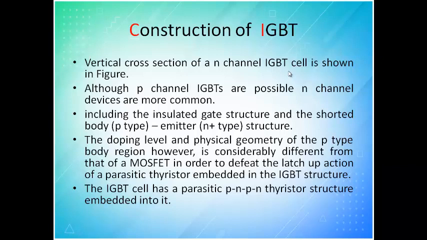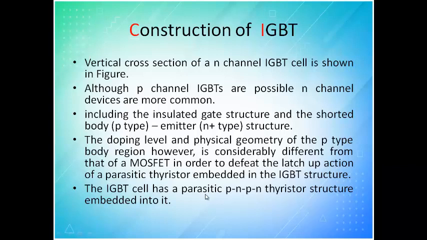Including the isolated gate structure and shorted body, that is P type and N type semiconductor. I have told you about the doping level. The difference is in order to defeat the latch-up action of the parasitic thyristor embedded in the IGBT structure. IGBT cells form a PNPN thyristor structure.